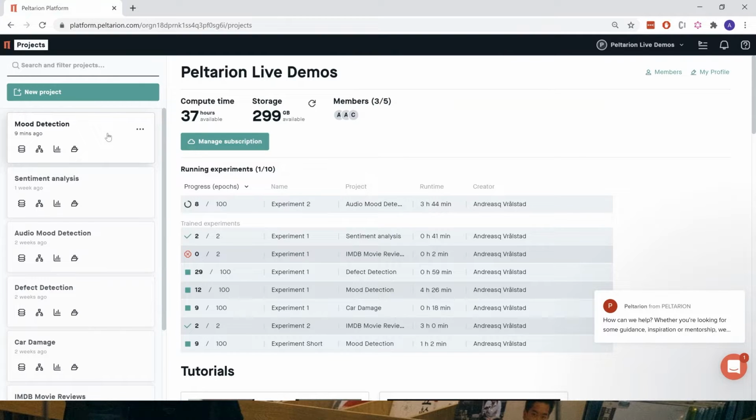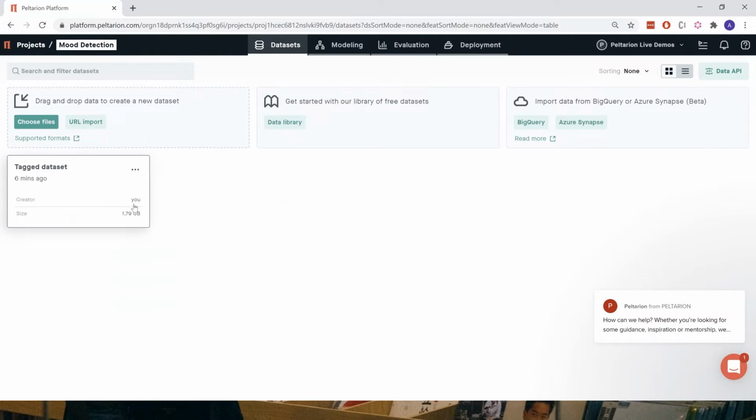And since we have some files to upload, I created it already. You can see it's 1.8 gigabytes of files. I don't want us to sit here and wait while I upload the files. But let me explain what the platform is like here.